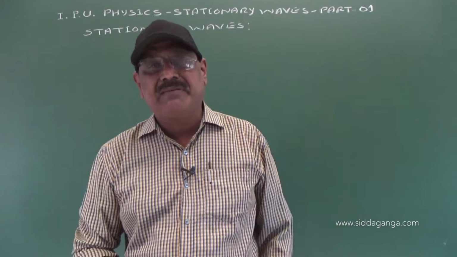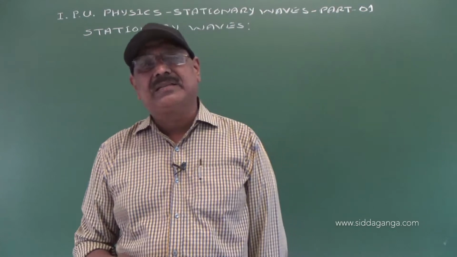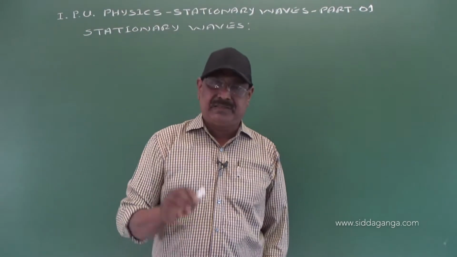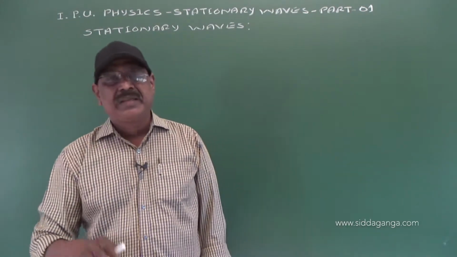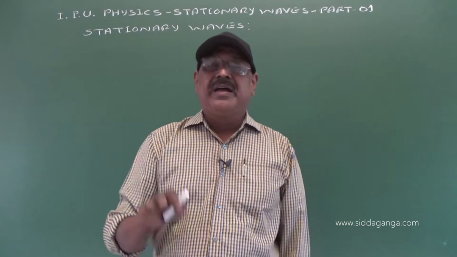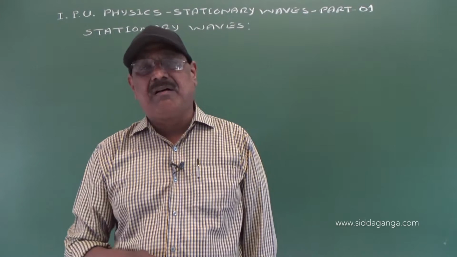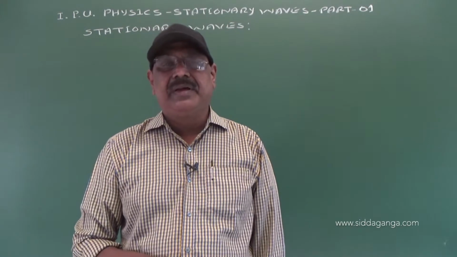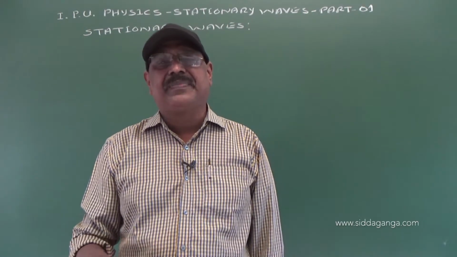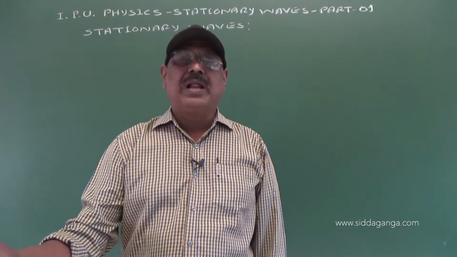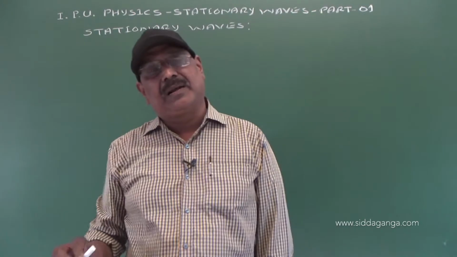All particles of the medium vibrate with the same frequency, same period and same amplitude. The main function of a progressive wave is to transport energy from one point to another.